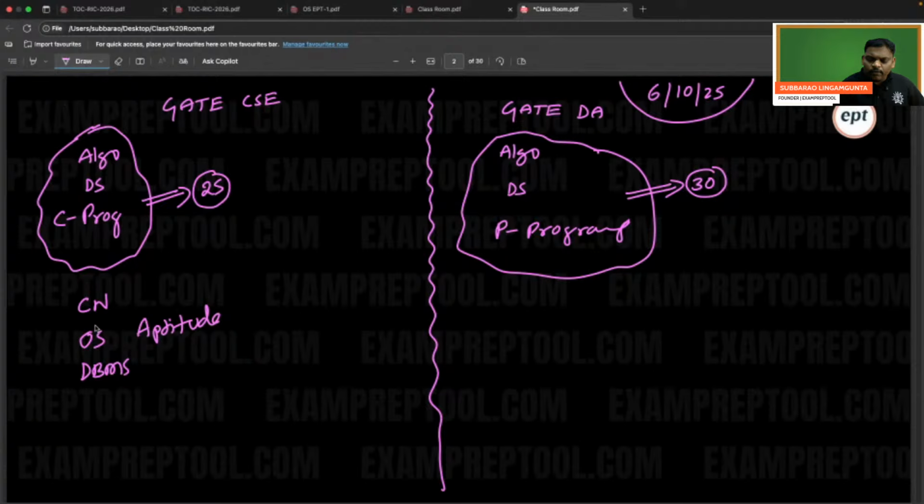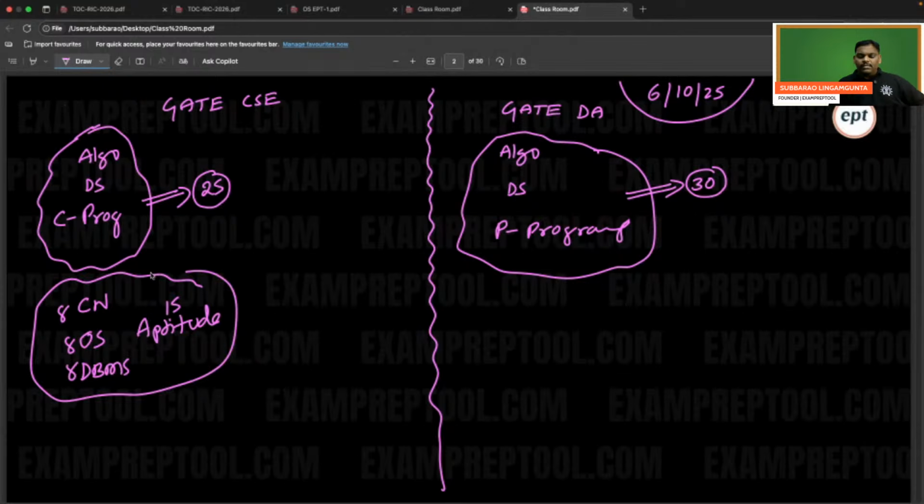Most probably each is 8 marks: CN is 8 marks, operating system 8 marks, DBMS 8 marks, and aptitude is 15 marks. 8 plus 8 plus 8 is 24, plus 15, approximately 40 marks. This is one more group.